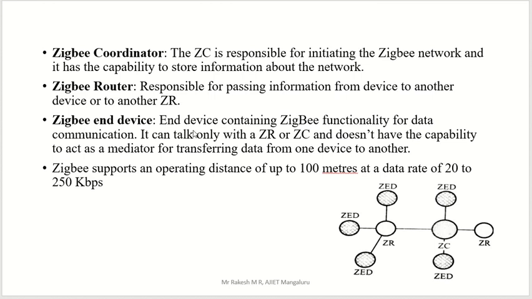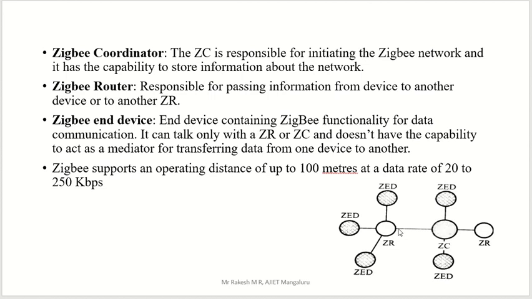ZigBee end device, ZED, has functionality for data communication. It can talk only with ZR and ZC. ZEDs can't talk to each other, they can talk only with ZR or ZC. And it doesn't have any capability to act as a mediator for transferring data from one device to another device. We can't take it as a mediator.